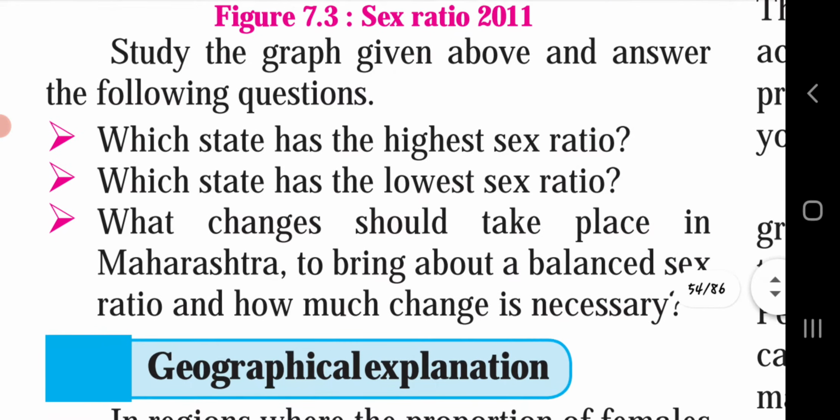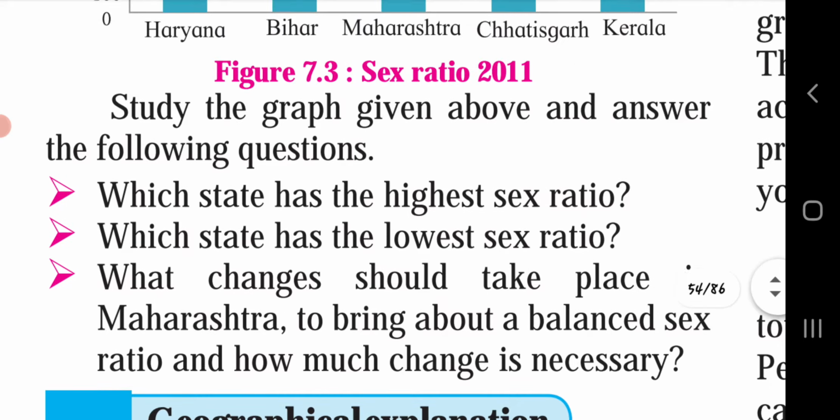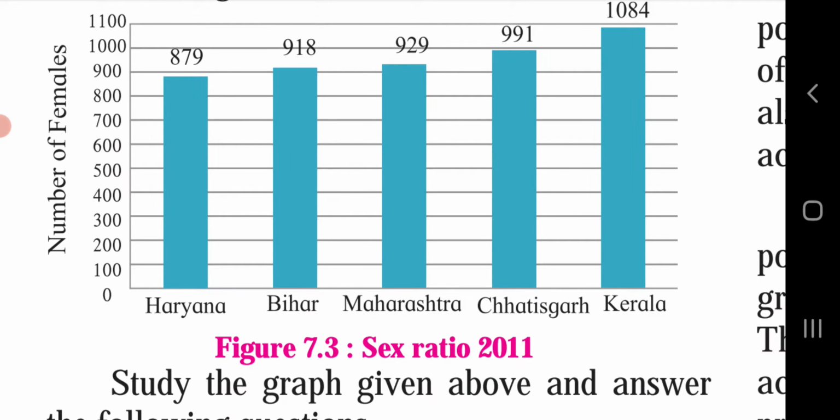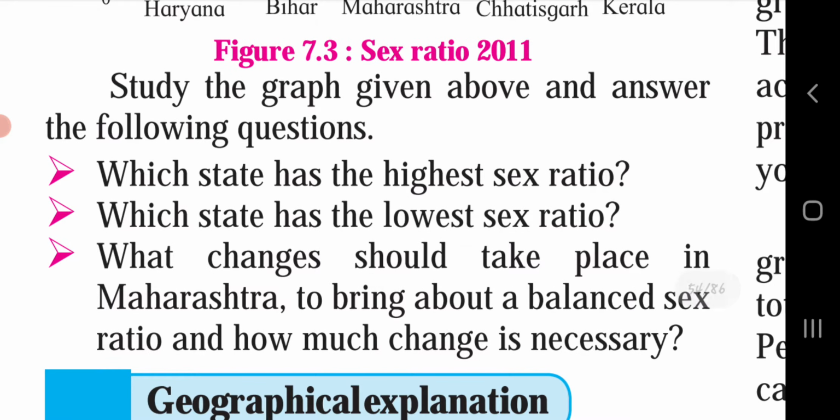What changes should take place in Maharashtra to bring about a balanced sex ratio, and how much change is necessary? So here, to maintain the balance in the sex ratio, what can we do? The birth rate of girls should be increased. It will help us make the sex ratio balanced in the area. Different policies, measures and schemes should be provided so that the birth rate of females can be increased, and a balanced sex ratio will be seen in Maharashtra.